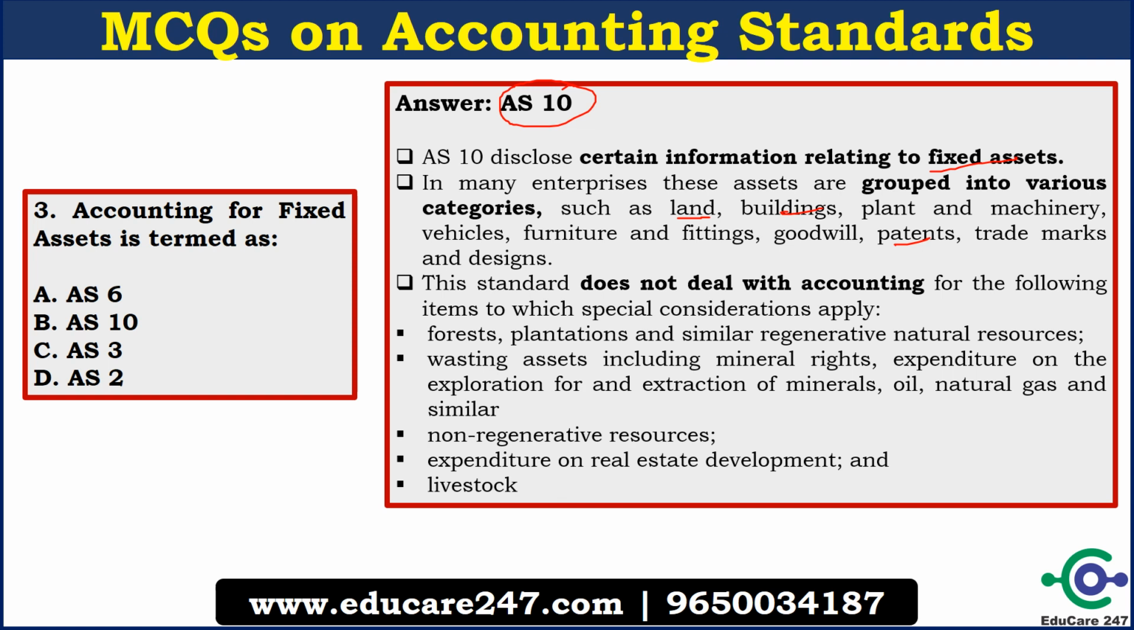This accounting standard does not apply to certain things like forests, plantations and similar regenerative natural resources. It also doesn't apply to mineral rights, expenditure on exploration and extraction of minerals, oil, natural gas and similar non-regenerative resources, livestock, and expenditure on real estate development. So these are not included in the fixed asset standard. This is a very important concept. It can be asked in the examination, which of the following is not included in Accounting Standard 10. So you must remember these things which are not included.